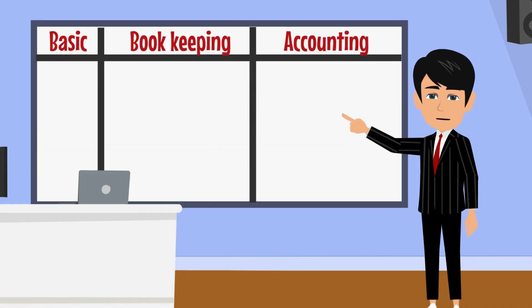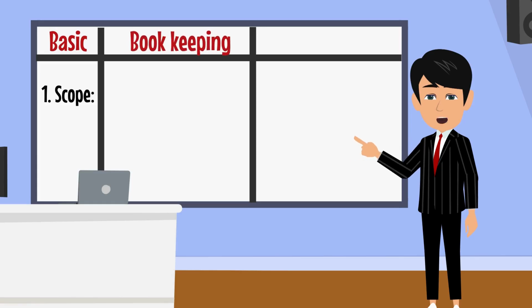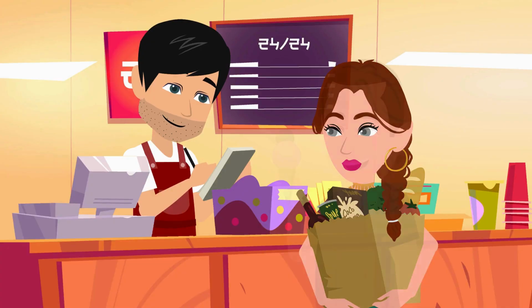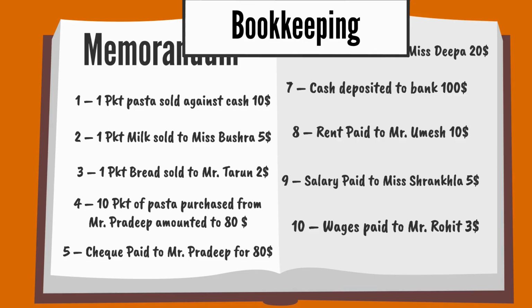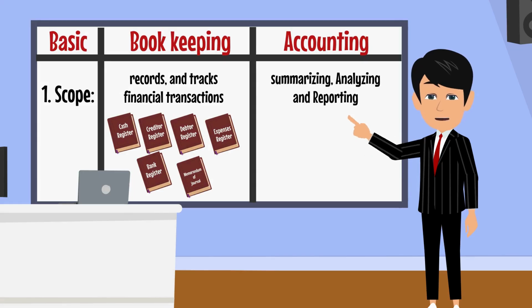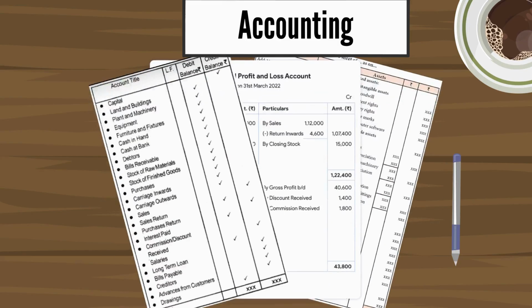Okay, students, see this carefully. We are going to discuss the basic difference between bookkeeping and accounting. One, scope. Bookkeeping is concerned with identifying financial transactions, measuring them in money terms, recording them in the books of accounts, and classifying them. Accounting is concerned with summarizing the recorded transactions, interpreting them, and communicating the result.